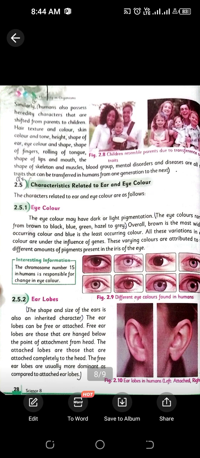As we have discussed, some of the disorders present in the genes are also transferred from parents to their offspring. So this was all about the chapter Heredity in Organisms.